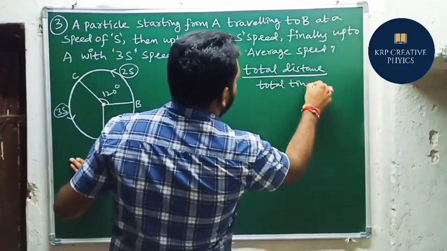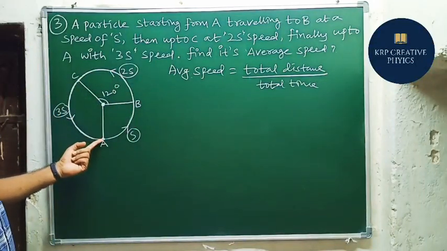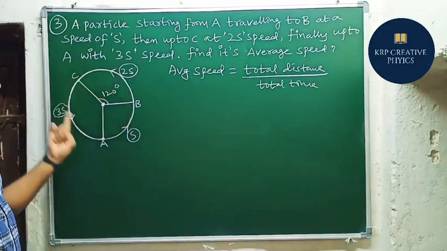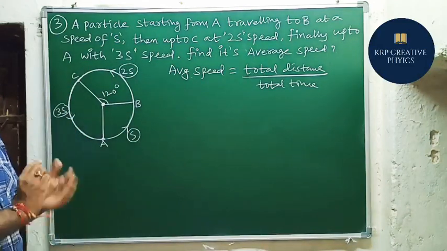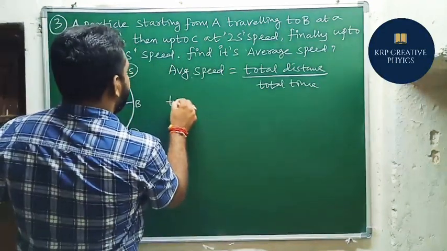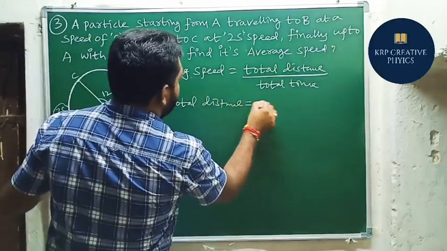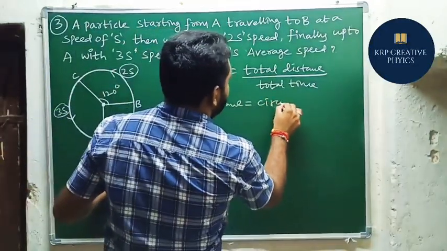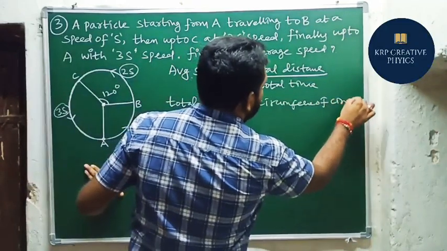Right. So this is a complete circle. It is moving, starting from A, again it is coming to A. So what is the total distance traveled by this particle here? It is very simple. Total distance equals circumference of the circle. This is a circular path.